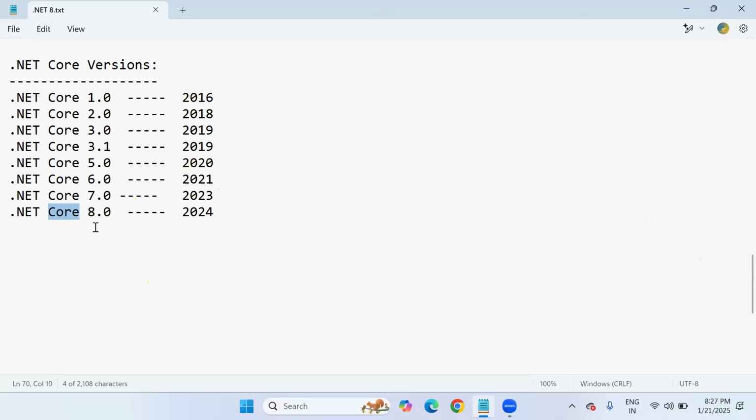See, from version to version, updates will take place. I hope you understand that. For example, in .NET Core 7.0 some techniques are there, but they give only some basic improvement features. They are providing us the latest features in Core 8 only. Do you want to know exactly those features?